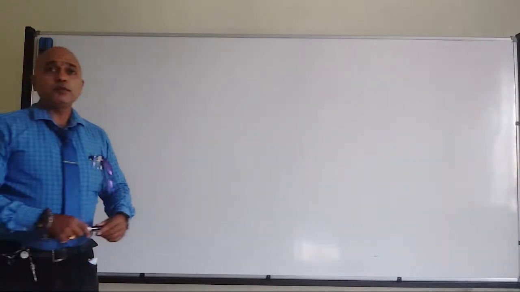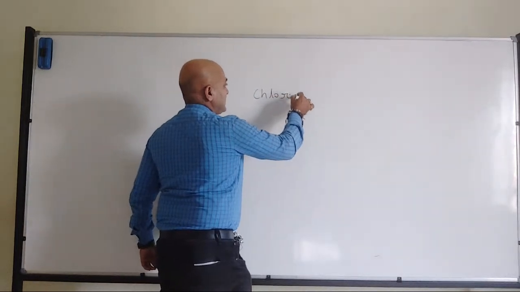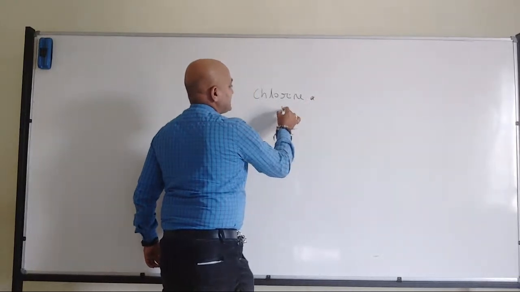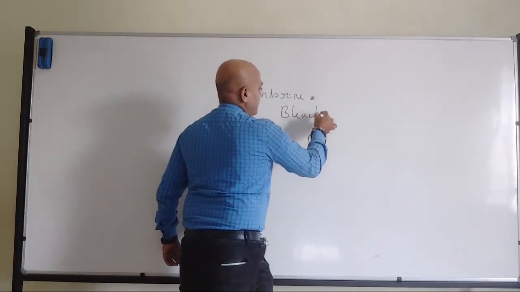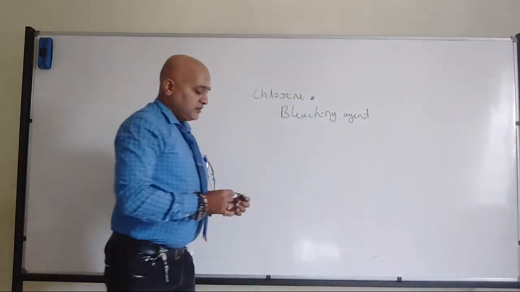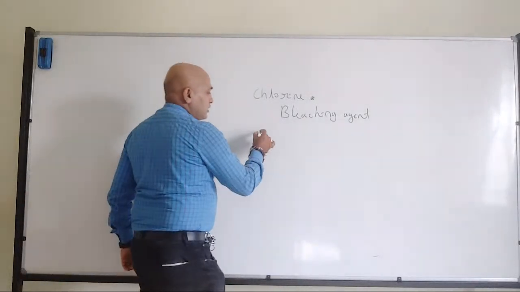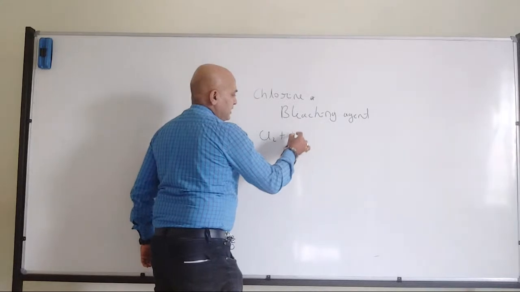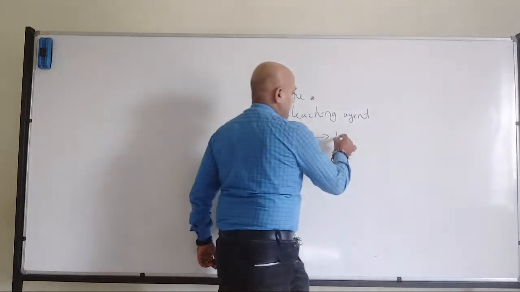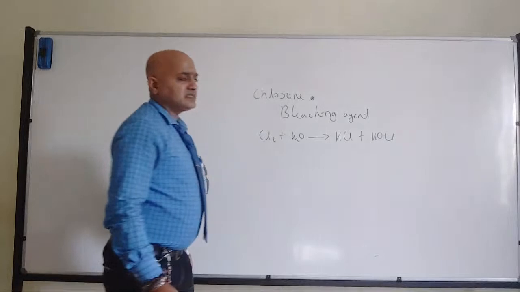Chlorine is a very good bleaching agent. Why? When we have chlorine water, slowly it gets converted into HCl and HOCl, hypochlorous acid.